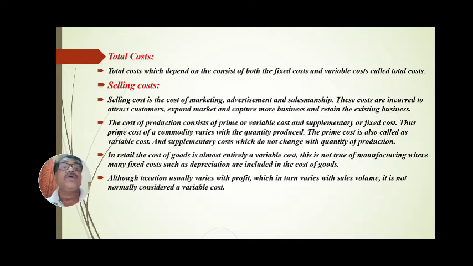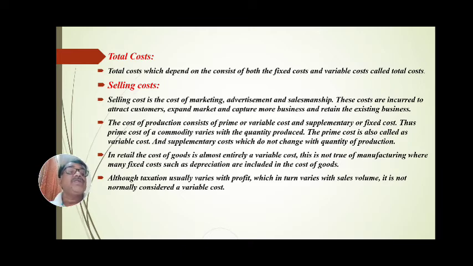The cost of production consists of prime or variable cost and supplementary or fixed cost. Thus, the prime cost of a commodity varies with the quantity produced.